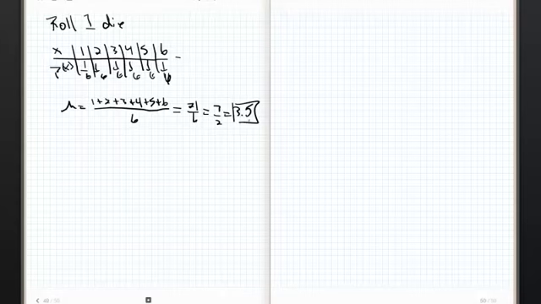Now sometimes I get students who say, wait a sec, how can you have an average that isn't even rollable? In other words, it's impossible to roll a 3.5 with one die. It's not like if it lands on its edge and sticks in a pile of sand, that you've rolled a 3.5. You've either rolled a 3 or a 4.